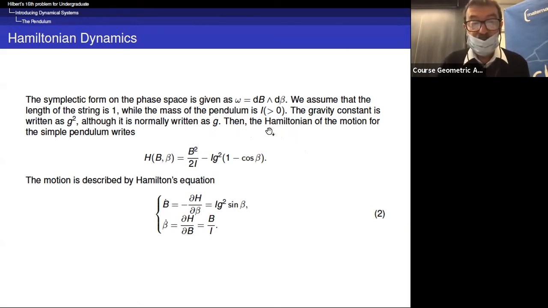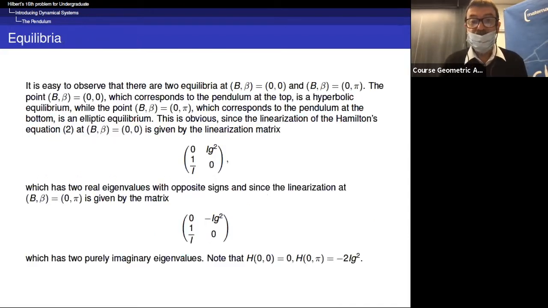Then the Hamiltonian of the motion for the simple pendulum writes like this. H is this function of B and beta, and the motion is described by Hamilton's equations. B dot is minus dH over d beta, which is g squared sine of beta, and beta dot is dH over dB, which is B over L. Okay, and in fact, when in general we have a dynamical system, the first thing to do to study a dynamical system is to look at the fixed points of the motion.